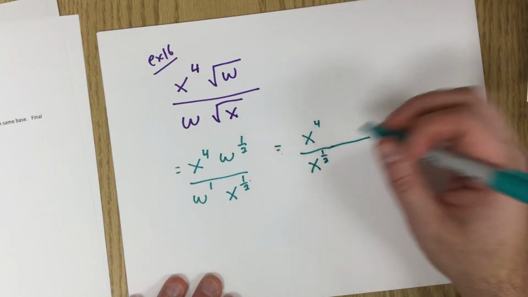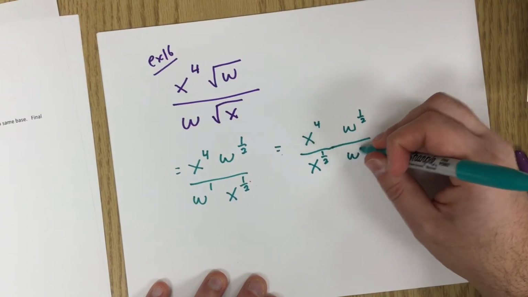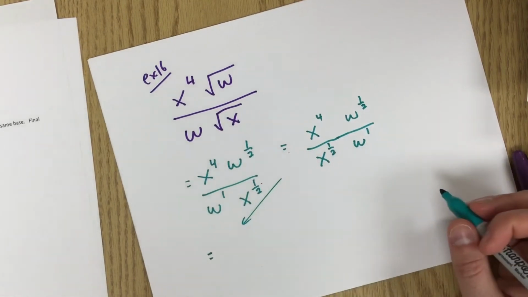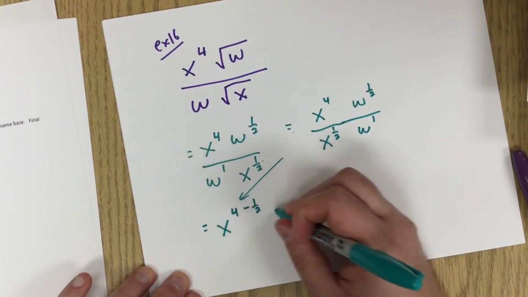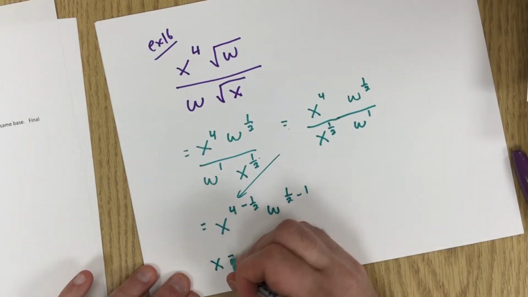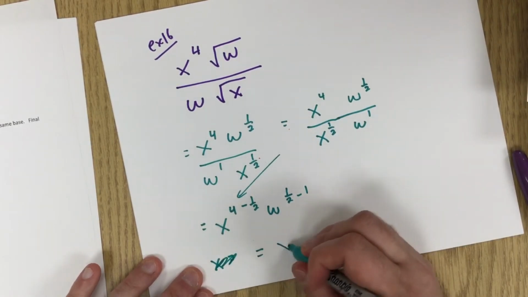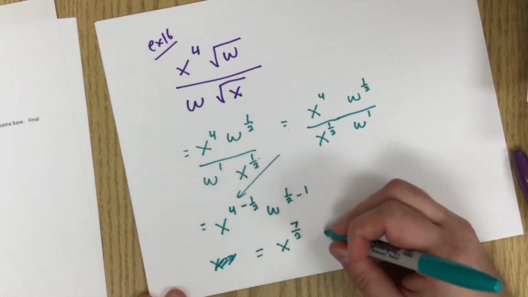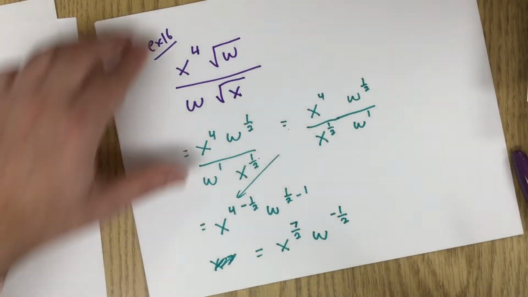I'm going to line them up vertically. When you multiply, the order doesn't really matter. w to the 1/2, w to the 1, which is going to be equal to x to the 4 minus 1/2 and w to the 1/2 minus 1, which is, 4 minus 1/2 is 3/2. Whoops, that was the wrong way. Which is x to the 8 over 2 minus 1/2, 7/2. w to the 1/2 minus 1 is negative 1/2.